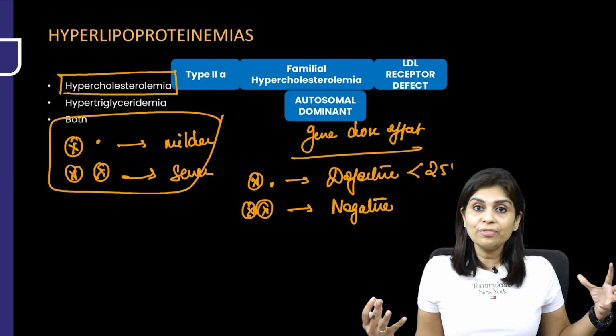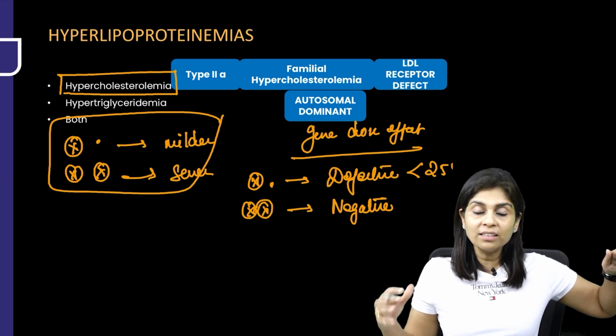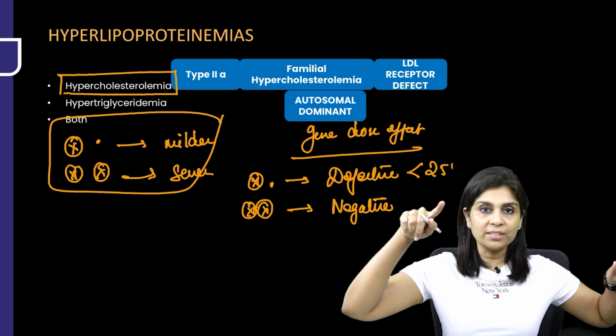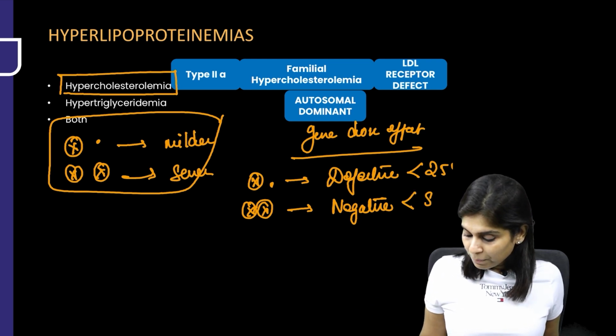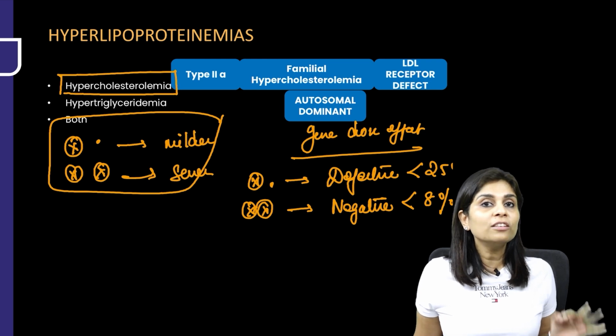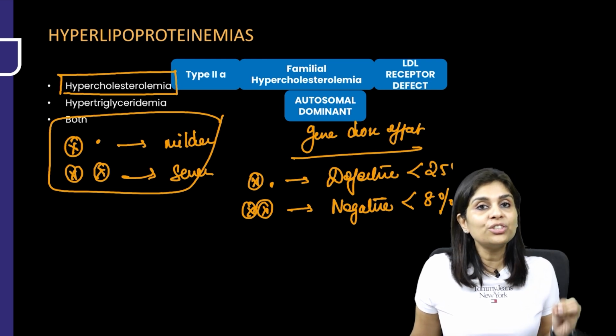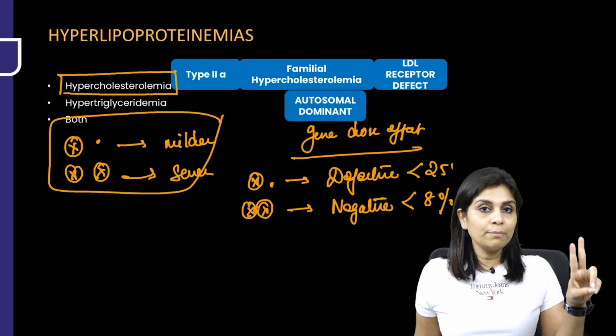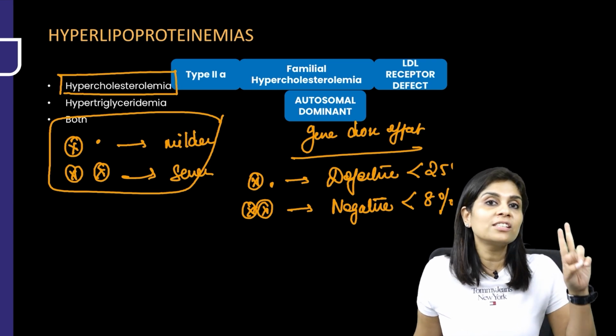Whereas when both the alleles of LDL receptors are defective, then you call that individual as LDL receptor negative person. Do you understand the difference? One person is just a defective person, the other person is a negative person. In which case, the LDL receptor activity is less than 8% of normal. That is why it's called as autosomal dominant condition with gene dose effect. And that is type 2A, familial hypercholesterolemia.